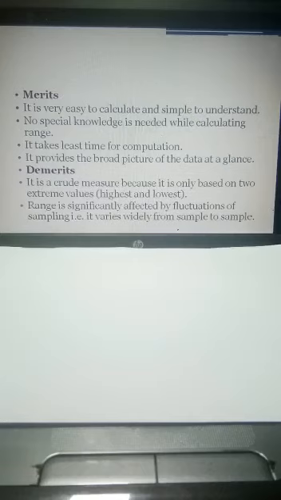So regarding the demerits, it is the crude measure because it is only based on two extreme items. We are taking the highest one and the other is the lowest one. So then what about the other values? So we cannot consider the range as a good measure of dispersion, because as we studied the property, it should be based on all the items. Range is significantly affected by the fluctuation of the sampling. That is, it varies widely from sample to sample.